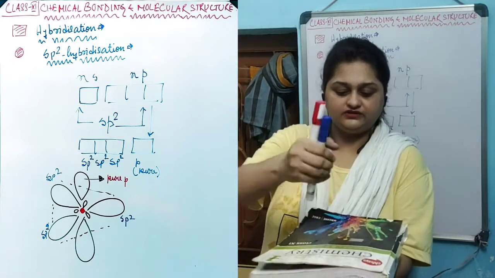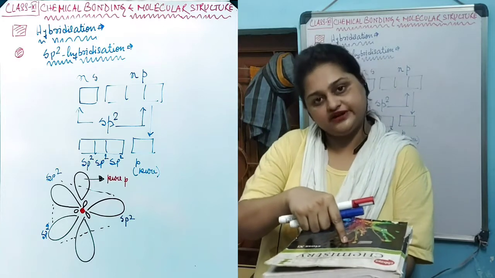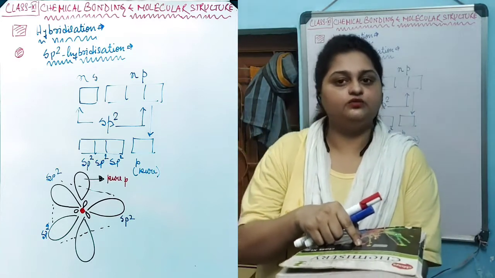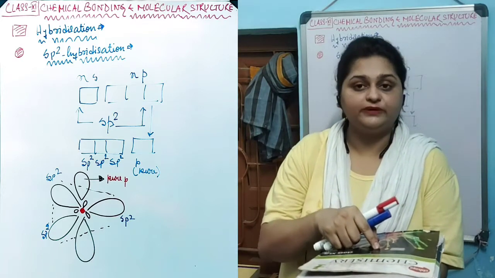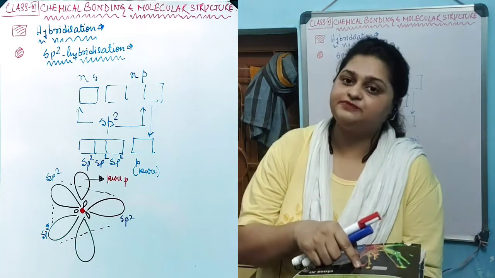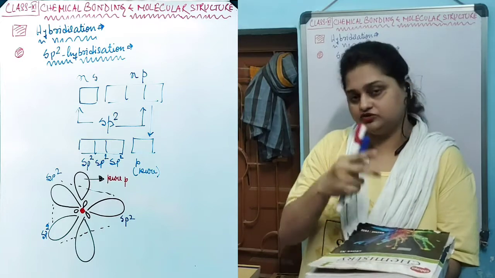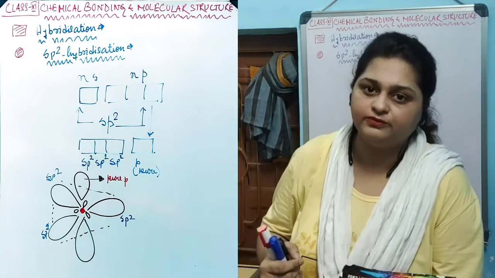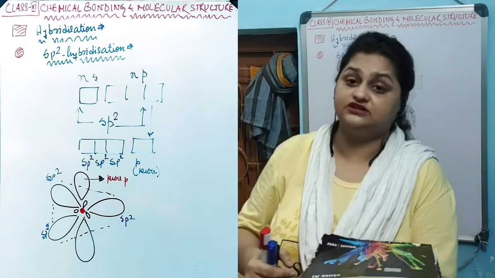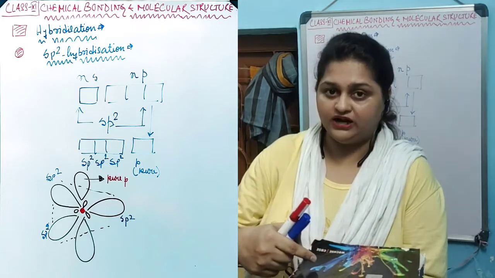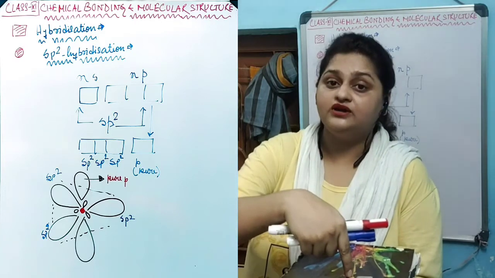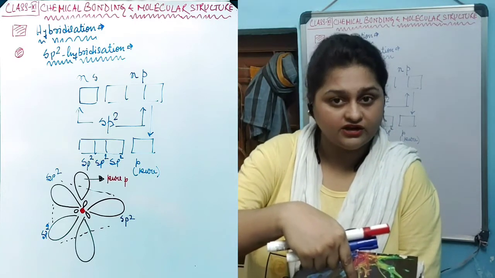In the center, in this position, the central atom is situated, and after combining one s orbital with two p orbitals, it is creating sp2 hybrid orbitals. 3 orbitals have been combined, so 3 hybrid orbitals will be formed, and they will orient like this. All the hybrid orbitals will be situated on this plane only, where in the middle the central atom is situated.